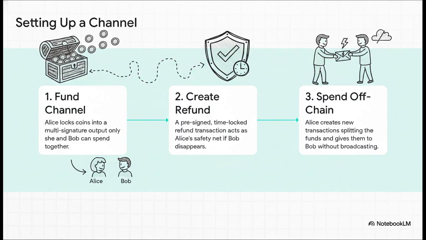So, how do you set this up safely without having to trust the other person? Well, first, Alice funds the channel, locking her coins into a kind of shared digital vault. But, and this is crucial, before she does that, she gets a pre-signed refund from Bob. This is her insurance policy. If Bob just vanishes, she can use that to get her money back after a certain amount of time. Once that safety net is in place, she can start spending.